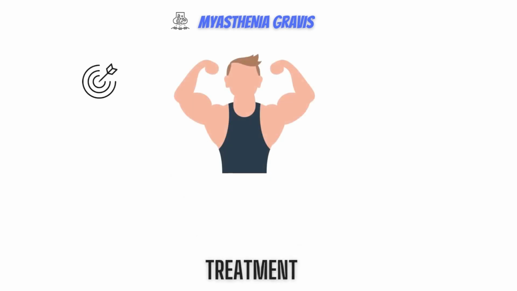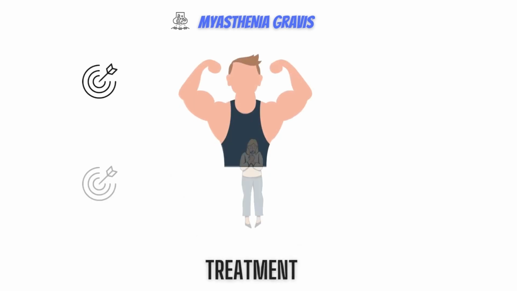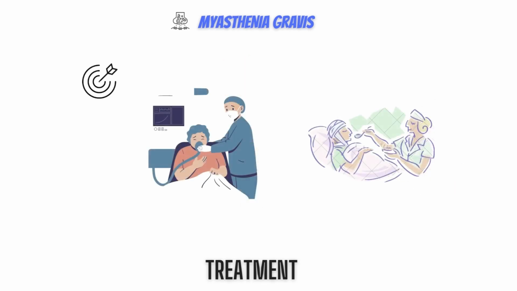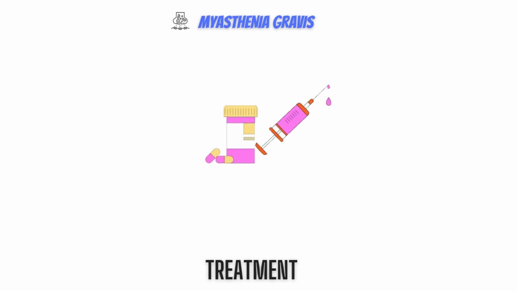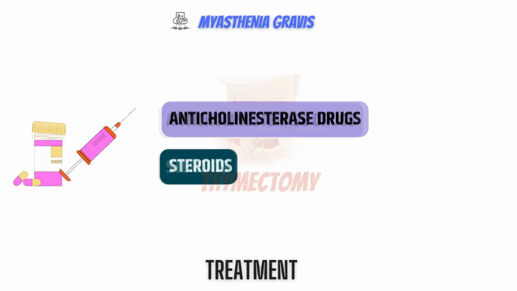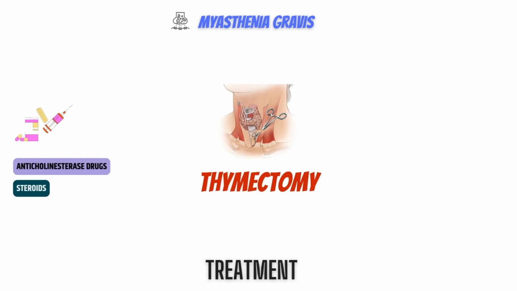Now, let's have a look at treatment options available. The goal of treatment is to improve muscle function while also preventing issues with swallowing and breathing. The majority of people with this illness may strengthen their muscles and live regular or nearly normal lives. In more serious situations, assistance with breathing and eating may be required. The medicines used to treat myasthenia gravis are anticholinesterase drugs, steroids, or immunosuppressive drugs, which may be administered to reduce the immune system's reaction.